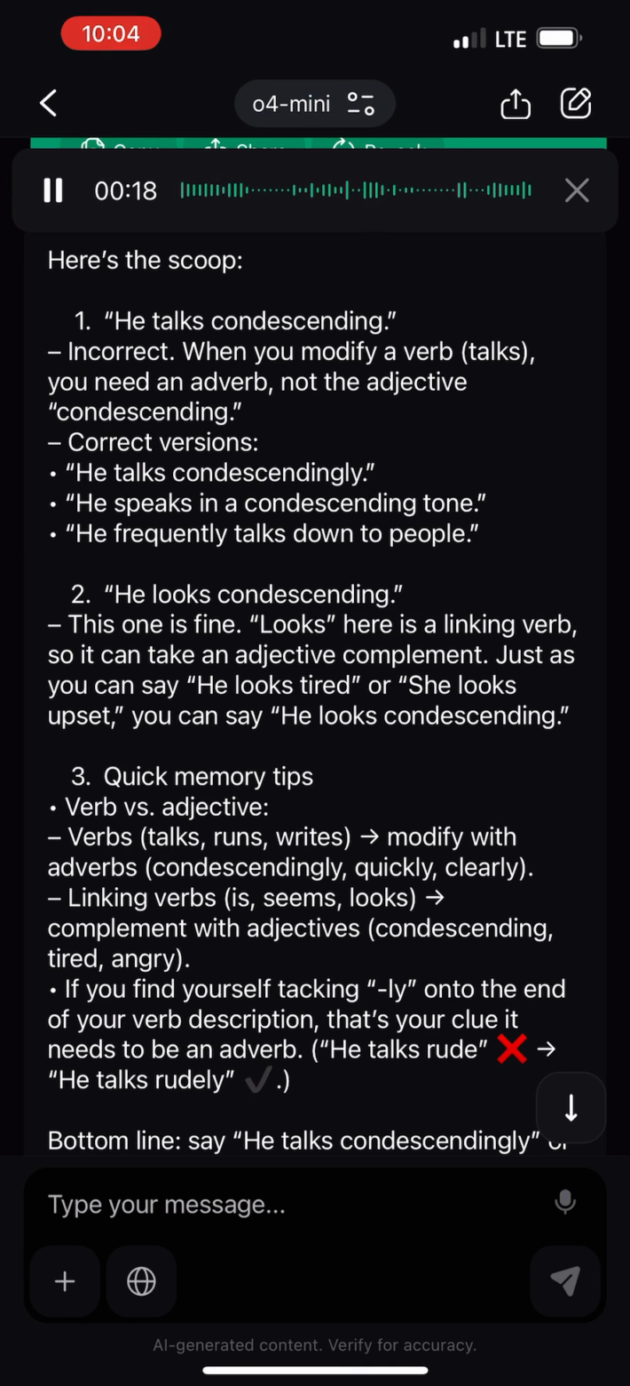2. "He looks condescending." This one is fine. Looks here is a linking verb, so it can take an adjective complement. Just as you can say he looks tired or she looks upset, you can say he looks condescending.